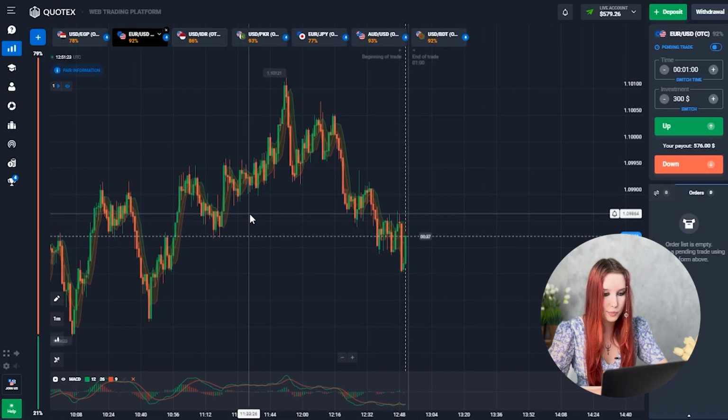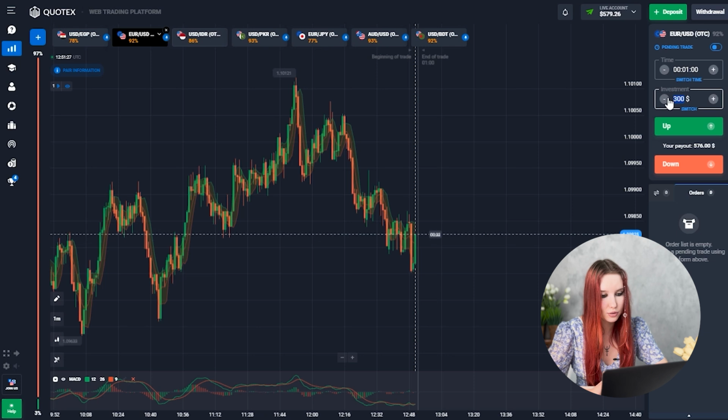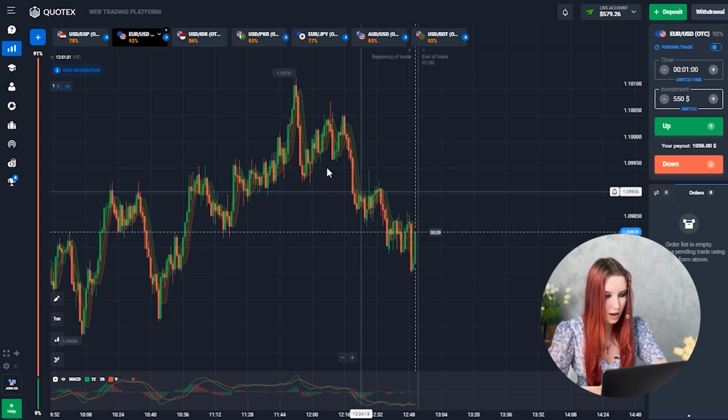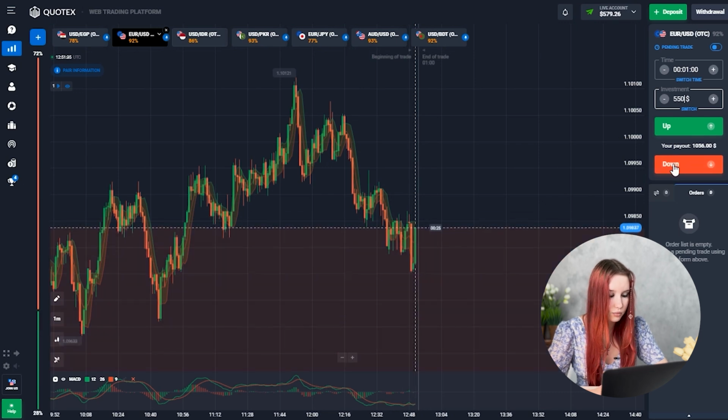It has a good payout percentage and not a bad situation, but I want to open the trade down as there's a global downtrend here. And now the price is near the upper Bollinger Band line. Trade down, let's go.